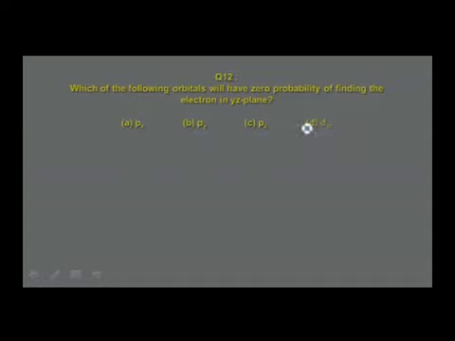So for Py, Pz and dyz, the electron density is in the YZ plane, whereas for the px orbital, if this is the x-axis, this is the y-axis, this is the z-axis, the electron density always lies along the x-axis.